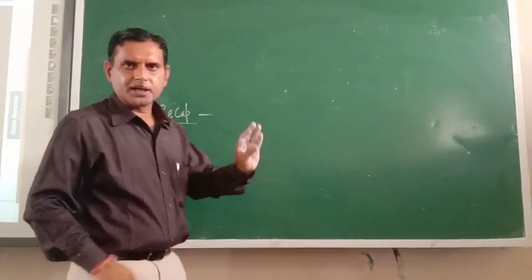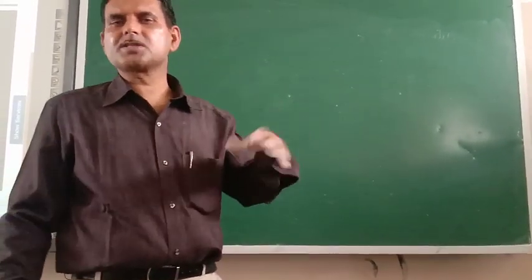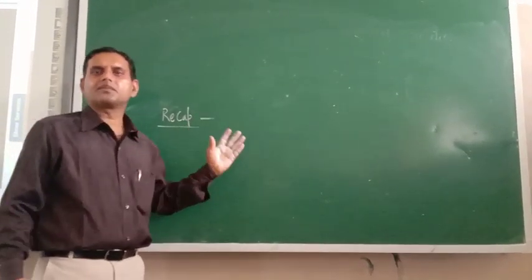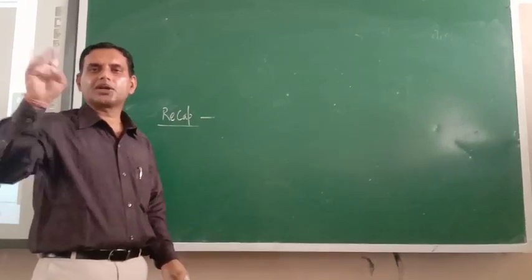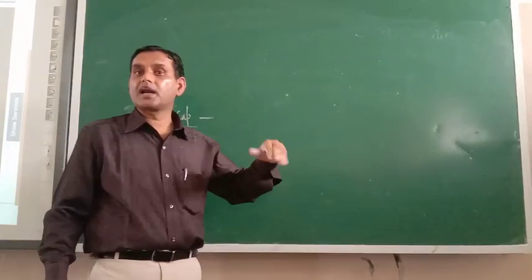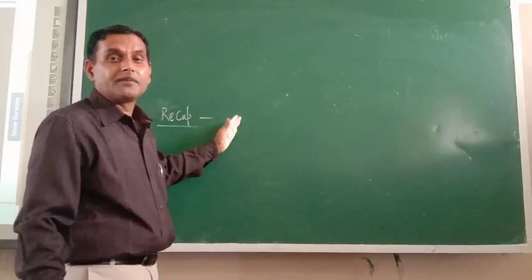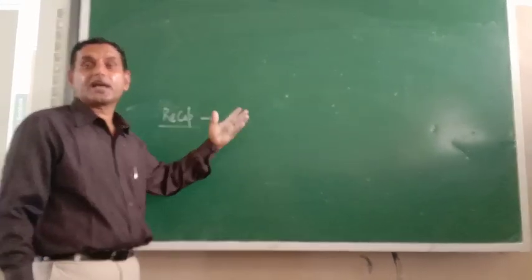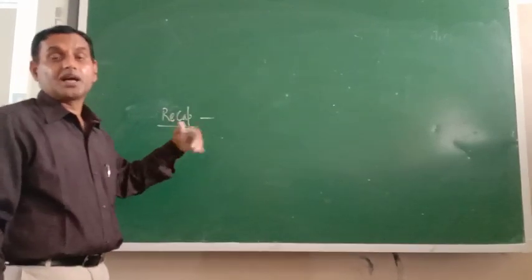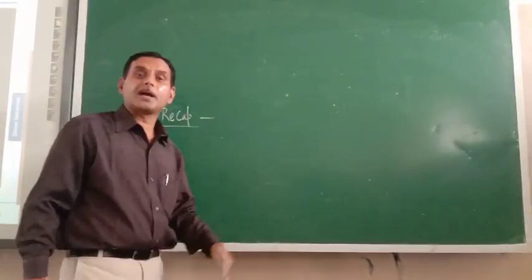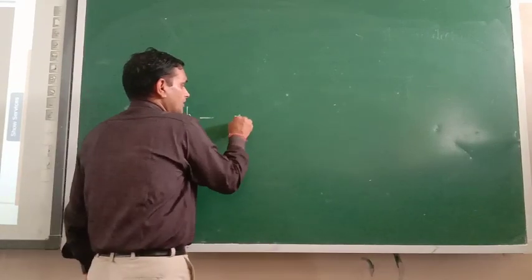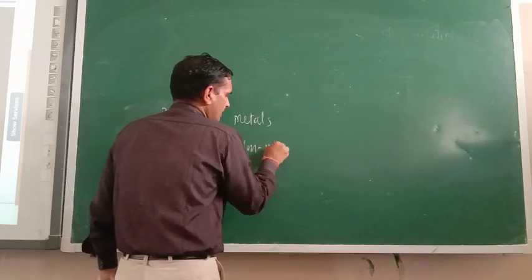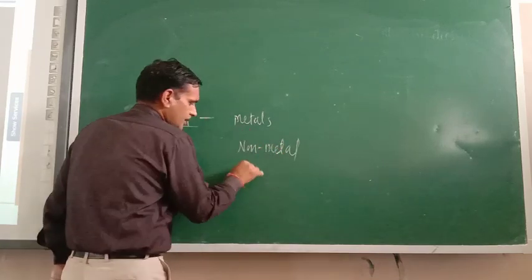So, dear cadets, now recapitulation. How many things did I teach today? I started with the types of elements. There are three types of elements: metals, non-metals and metalloids. I have defined metals on the basis of physical and chemical properties. Similarly, on the basis of physical and chemical properties, I have defined the non-metals also. So we have covered metals, non-metals, and metalloids also.